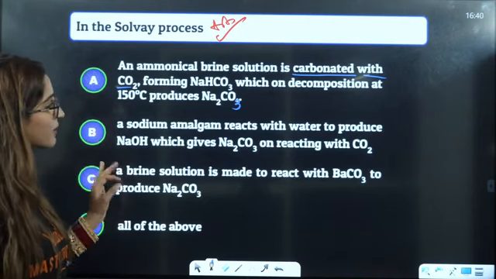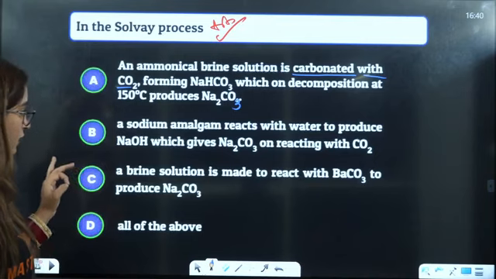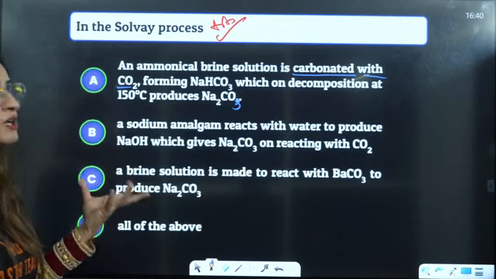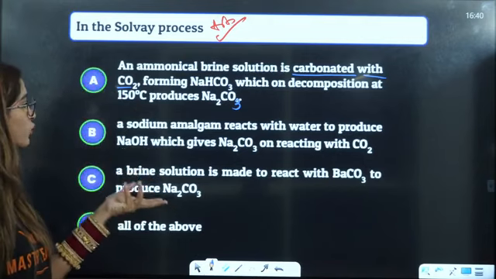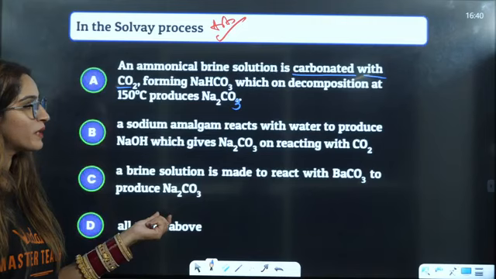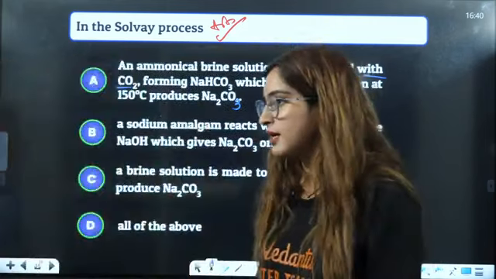A sodium amalgam reacts with water to produce NaOH, which gives NO2 on reacting with CO2. They are saying which is exactly what is the Solvay process, this or this. A sodium amalgam reacts with water to produce, a brine solution is made to react with BaSO3 to produce Na2CO3. Which is the correct answer?